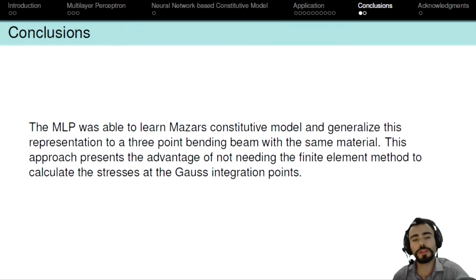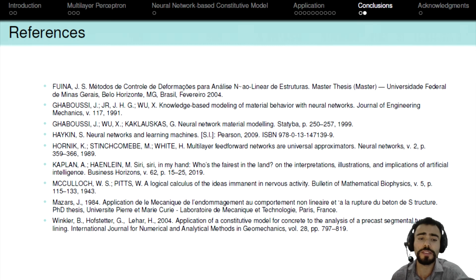To conclude, it's important to note that the experiment showed the great ability of the multilayer perceptron to learn a constitutive model, and is very promising as a tool to develop more general constitutive models. However, the same multilayer perceptron wouldn't be able to predict the behavior of another material type unless trained with representative data of this material. Besides that, it's important to point out that the model was tested with a fixed material in problems of different geometries, but governed by predominant states of tension. This work is just the first experiment in a larger research with broader ambitions.